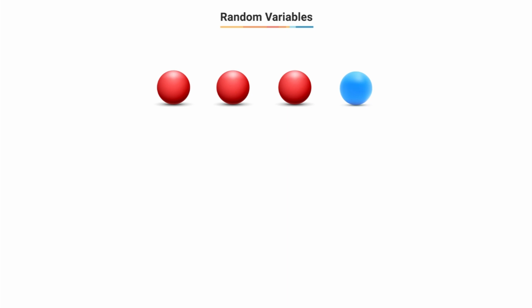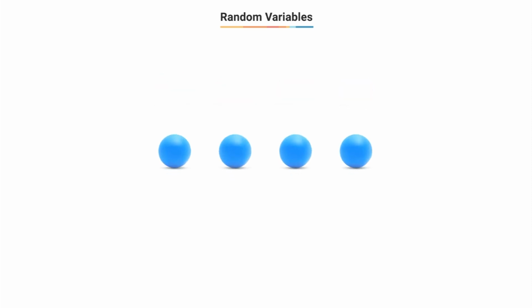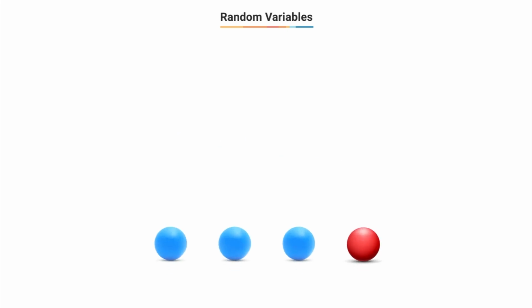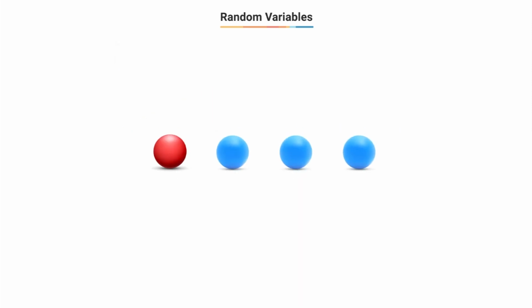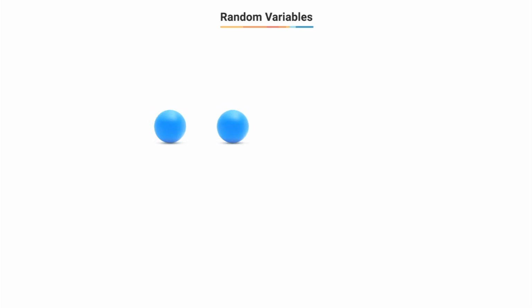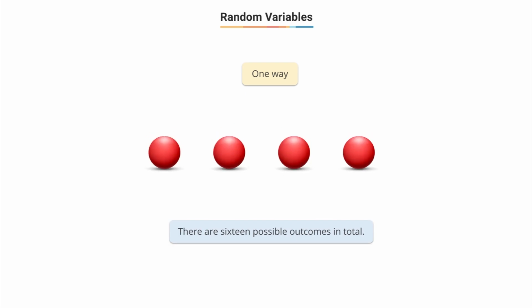So can you find out all the possible outcomes? Let's first list down all the possible outcomes one by one. We could get 4 blue balls. There's only one outcome in which this happens. We could get 3 blue balls and 1 red ball. This could happen in 4 ways: RBBB, BRBB, BBRB, and BBBR. We could also get 2 blue balls and 2 red balls. This could happen in 6 ways. Also, we could get 1 blue ball and 3 red balls in 4 ways. And there's only one way in which we could get 4 red balls. So in total, there are 16 possible outcomes.